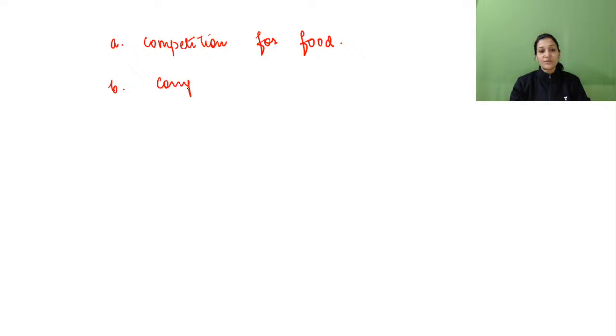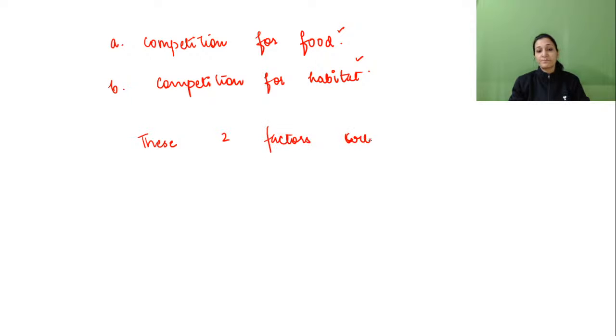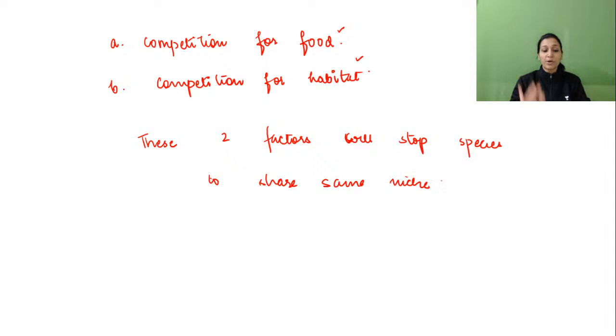After that, competition for habitat. These two things, competition for food and competition for habitat, will stop species from sharing the same niche, right? These are the two important things.